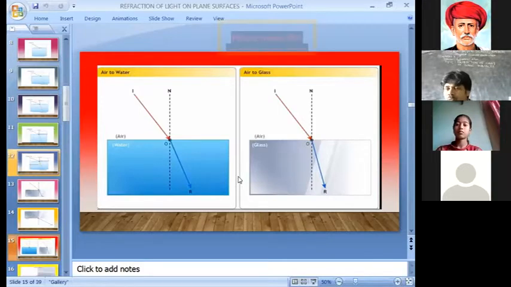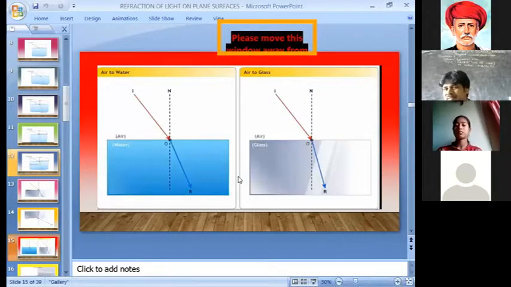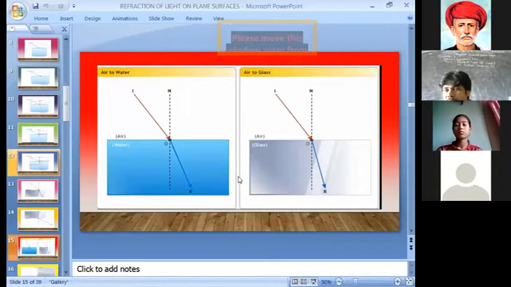What is the reason here? Because of light refraction. But here the medium is different. So different mediums have different index values. What is the main reason for the refraction? What is that? The speed of light varies from medium to medium.